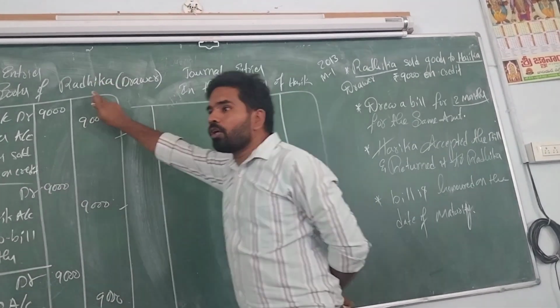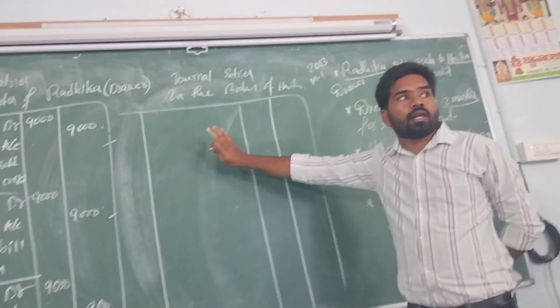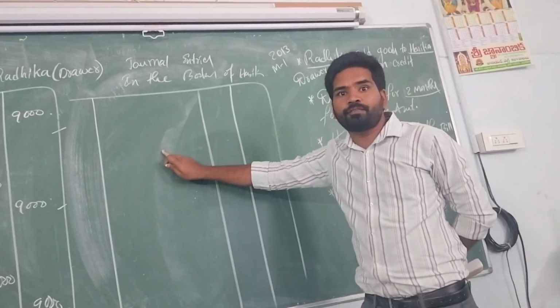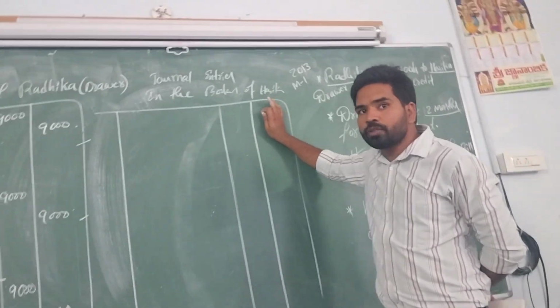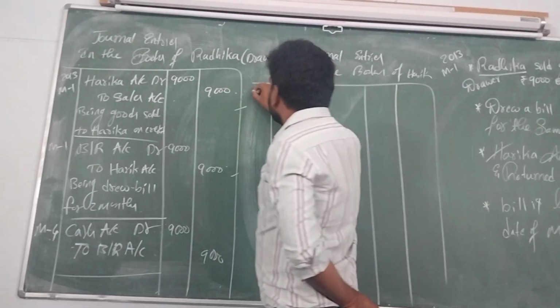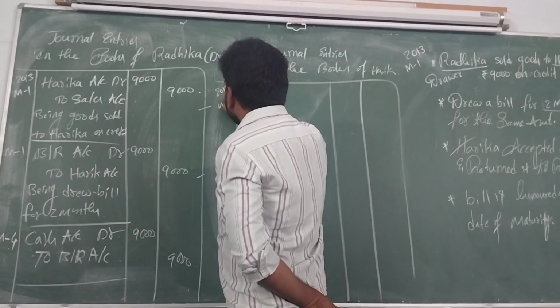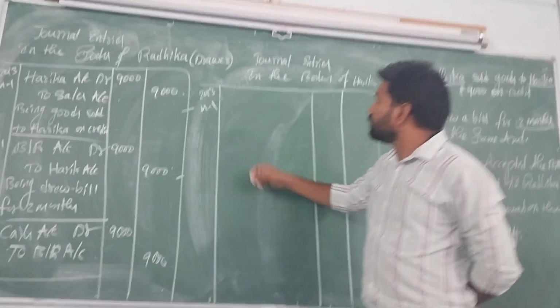Radhika sold goods. Harika purchased goods from Radhika on credit basis on 2013 March 1st.